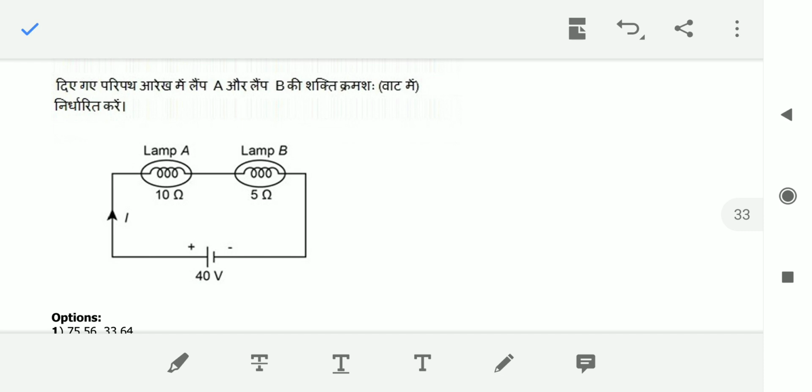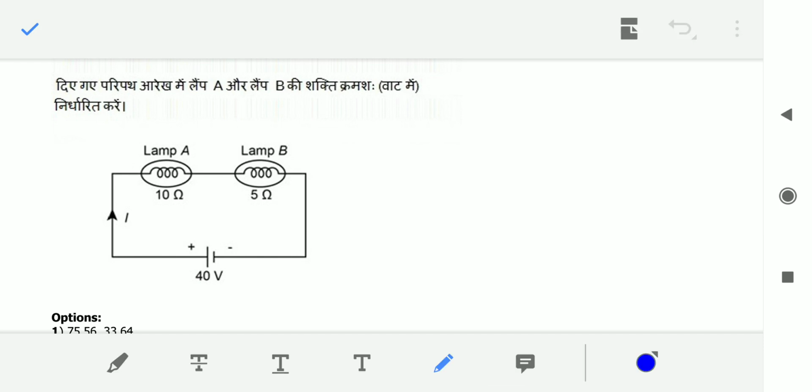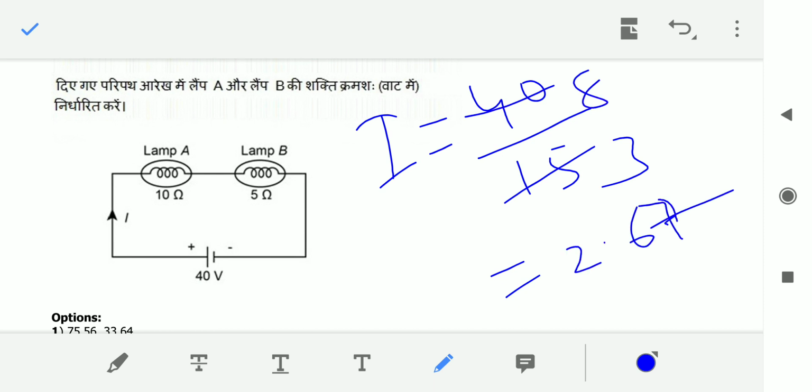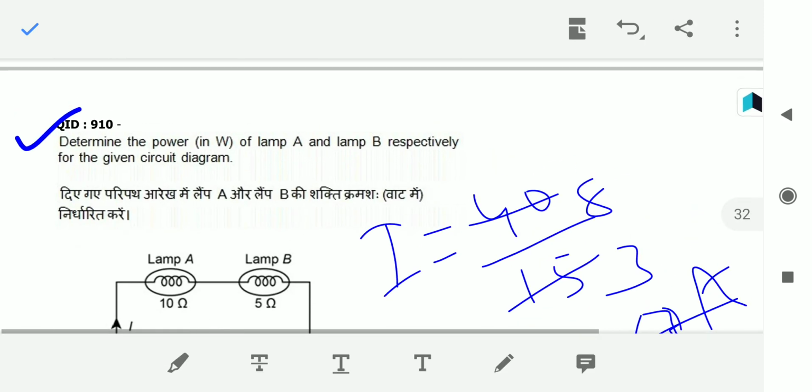Current value I equals V by R equivalent. So I equals 40 by 15, which is 8 by 3, so it is nothing but 2.67. So this is my current, 2.67 amperes.